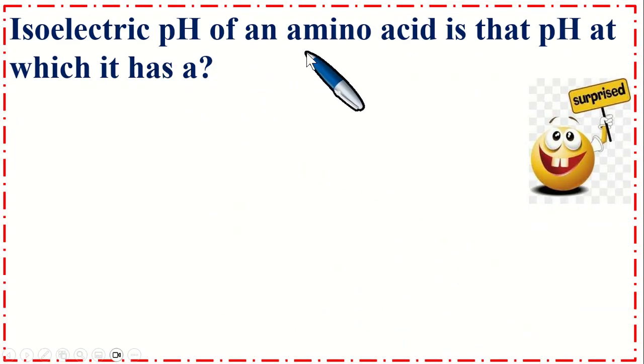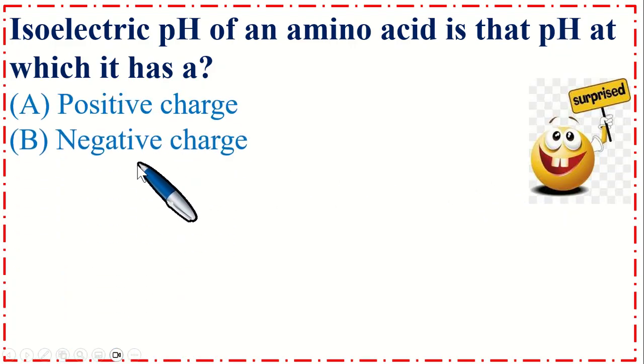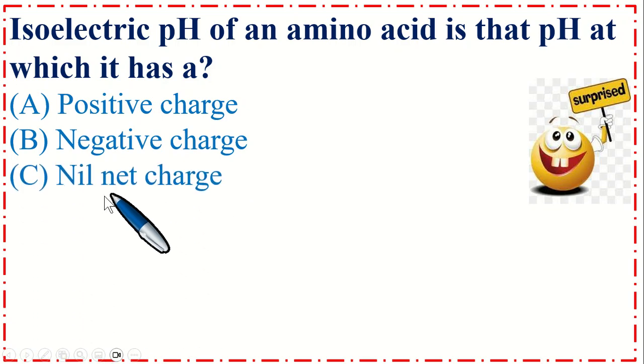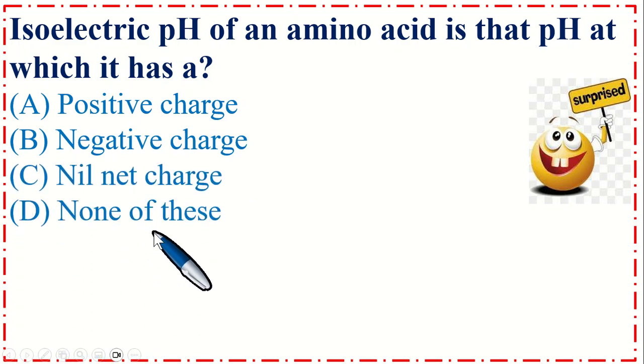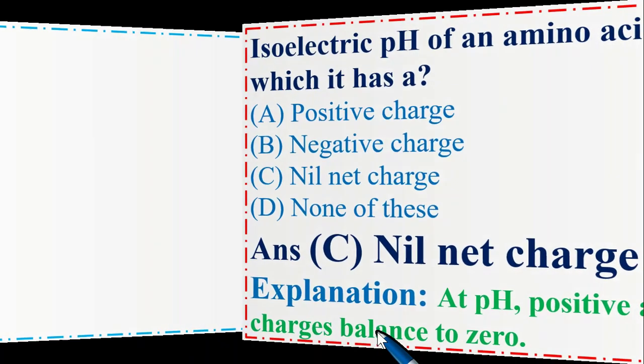Isoelectric pH of an amino acid is that pH at which it has option A positive charge, B negative charge, C nil net charge, and option D none of these. So the correct option is C, nil net charge. At this pH, positive and negative charges balance to 0.